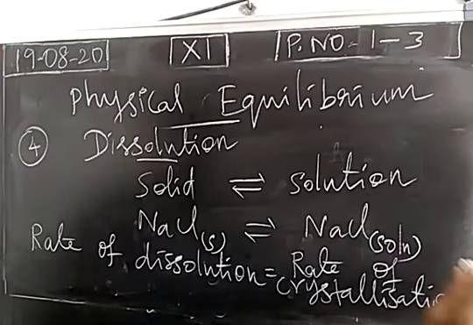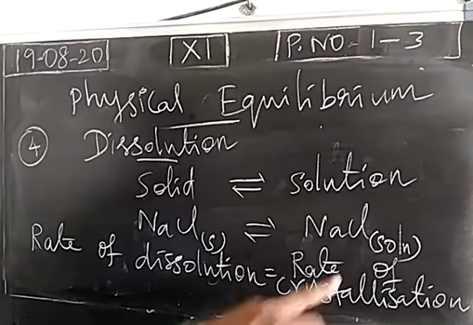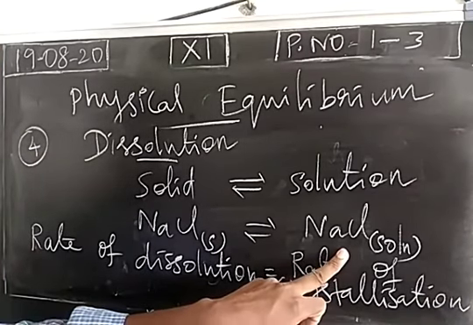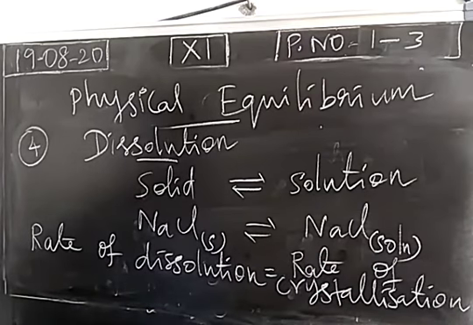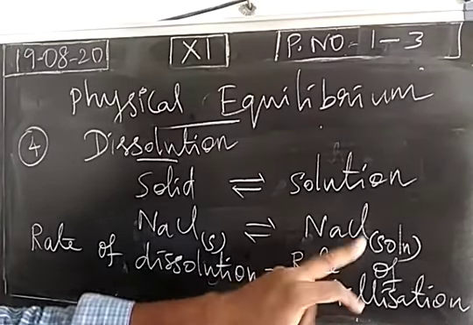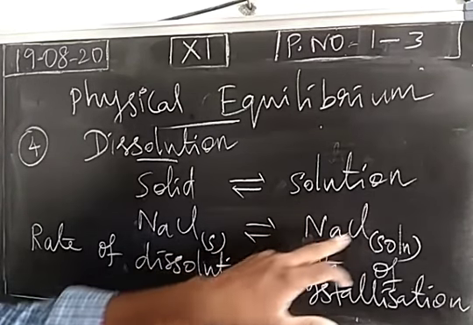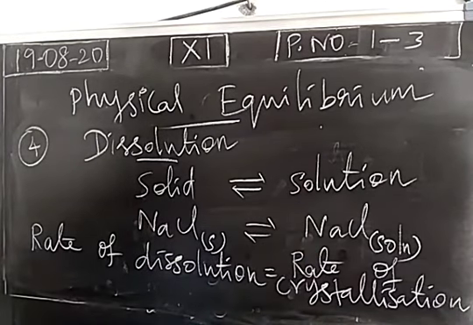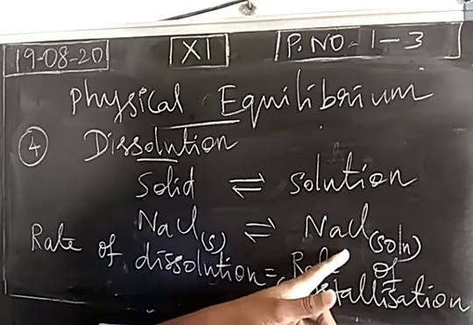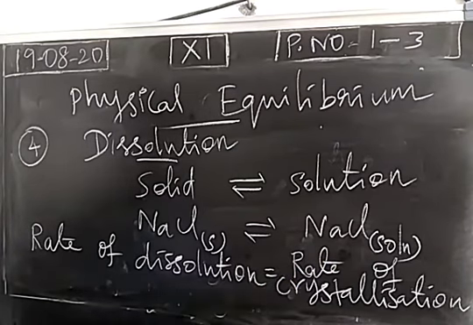What is the backward process? Crystallization. We cool the solution, or else we just evaporate the water. We get sodium chloride. Usually when we cool this, sodium chloride crystals will settle at the bottom. So this is called the crystallization process.